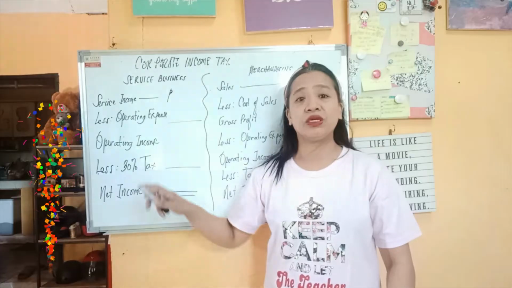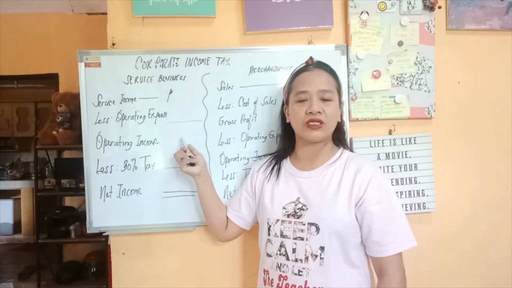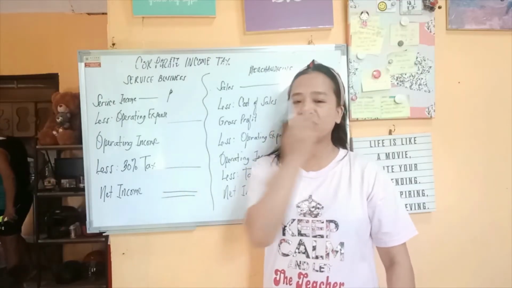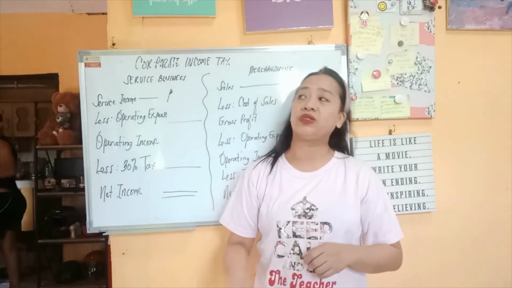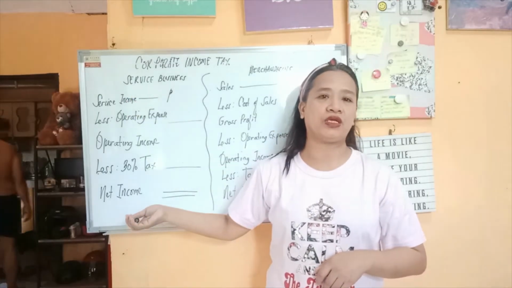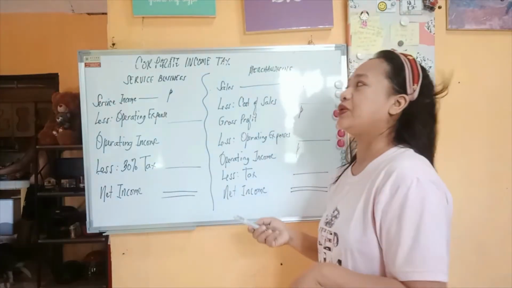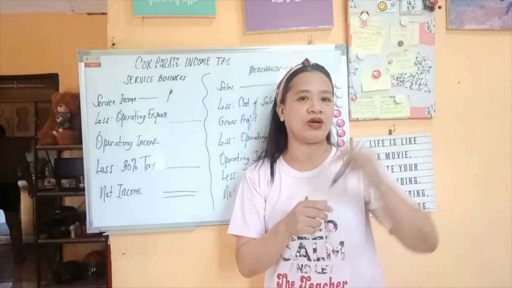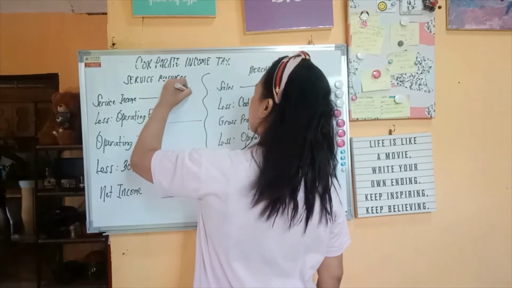Okay? So, for example, you already have an operating income worth 30,000, then you need to compute 30% from it. But just in case it becomes a net loss, then what you need to do is compute 2% of your service income, which will be your minimum corporate income tax. So, I will give you an example. For example, in a one-year period, you earn 1 million. Okay, so we put 1 million here.